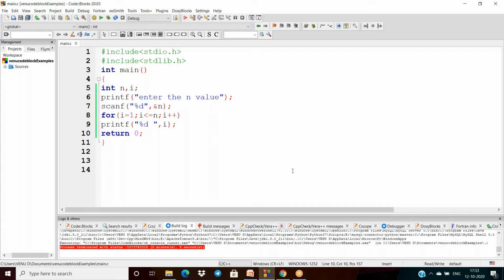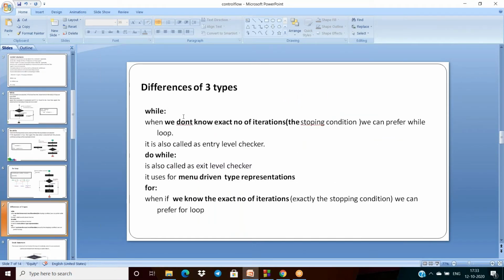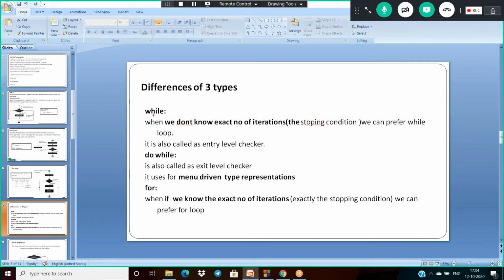And once we finish this for loop, what is the difference between all these three control structures, when we use while, when we use for loop and when we use do while? This is the important point. While means if we don't know the exact number of iterations, in that scenario the while loop is preferred.